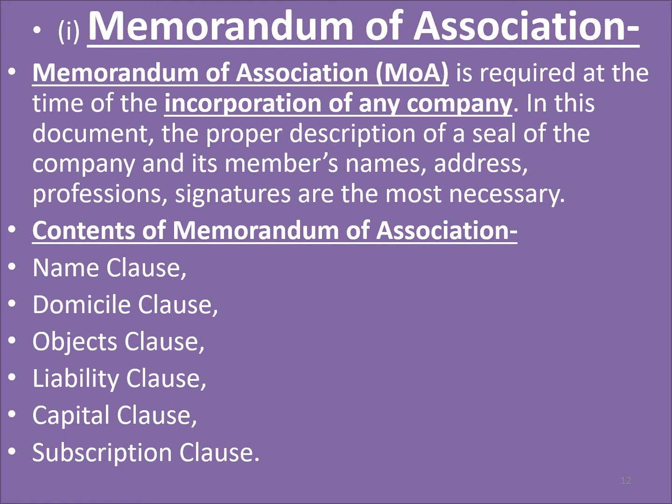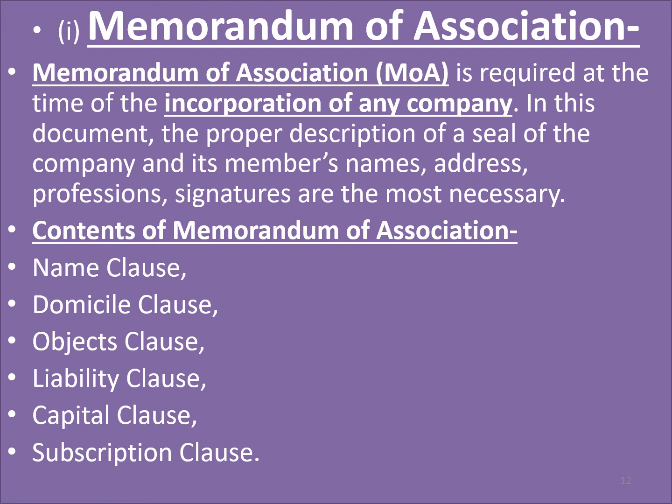There are specified clauses, which we'll be discussing. First is the name clause. A company has to specify the name with a proper nomenclature of putting the suffix private limited with private and limited with public limited companies. The name should not be objectionable from a religious point of view. It should not have any prohibitions of the National Emblem Act.